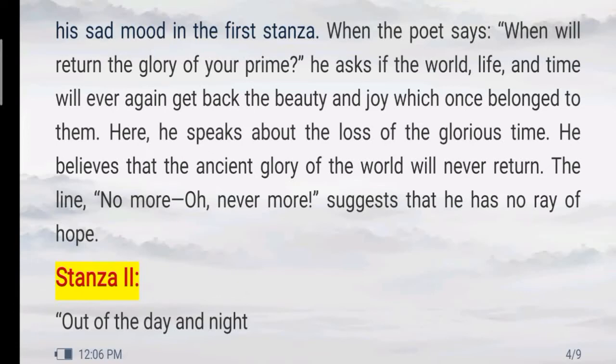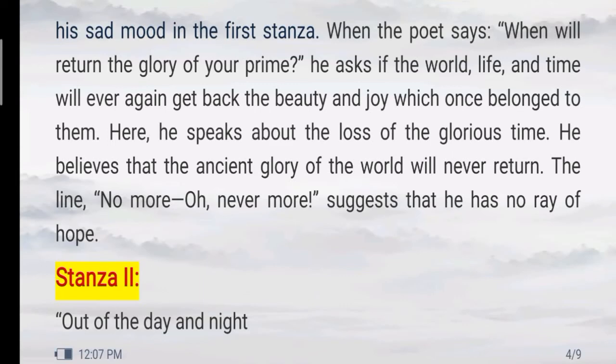So perhaps you can say that the poet is grieving, expressing his sorrow for this loss of glory or the loss of joy which he used to enjoy in his past life. He believes that the ancient glory of the world will never return. So kind of a pessimistic approach is found in this first stanza.